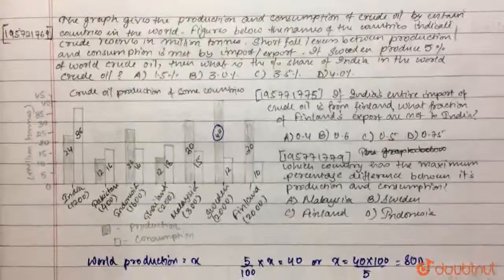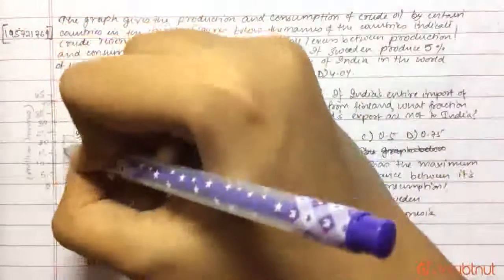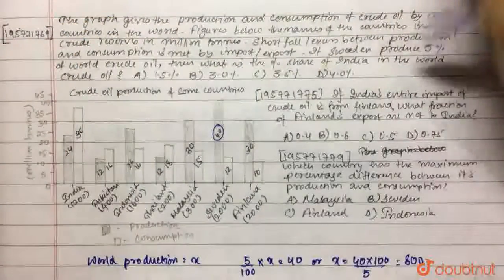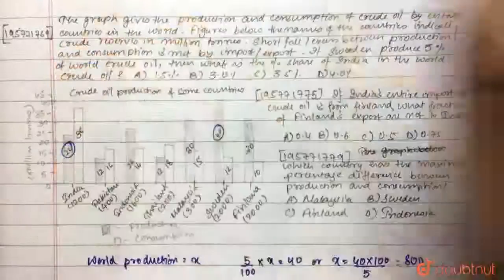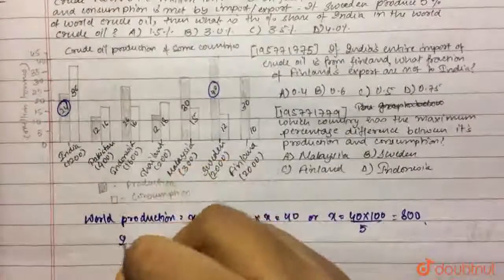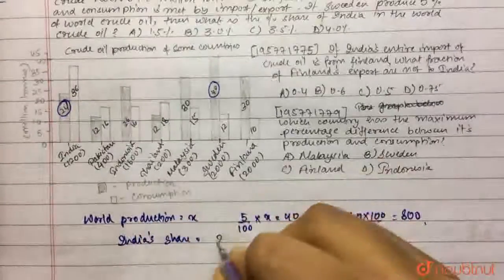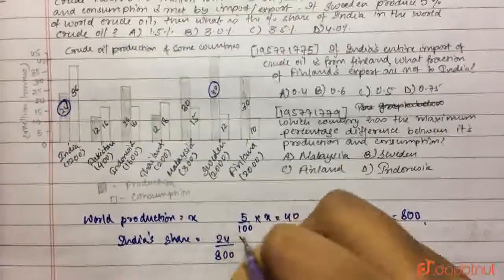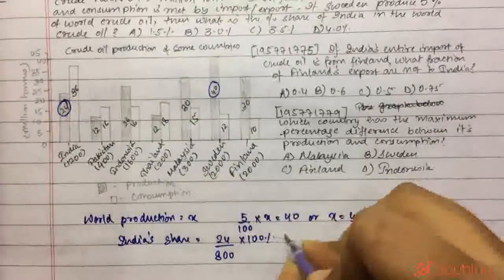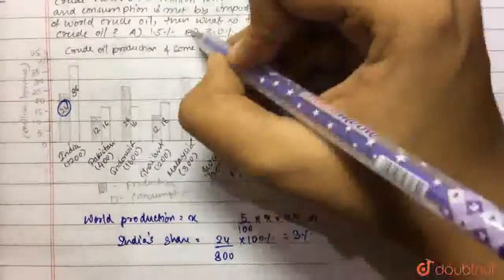Okay. Now it is said, then what is the share of India in the world? Now share of India's production of crude oil. So India produces 24 million tons of crude oil. So India's share will be 24 out of 800 into 100%. Okay. So that is 3%, right? So option B is the correct answer here.